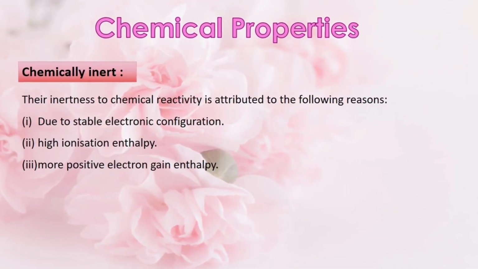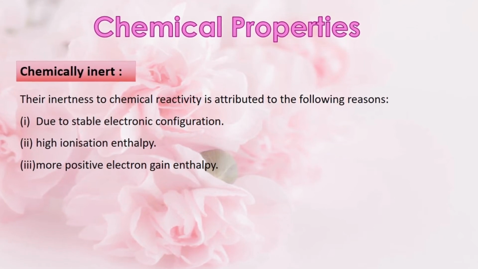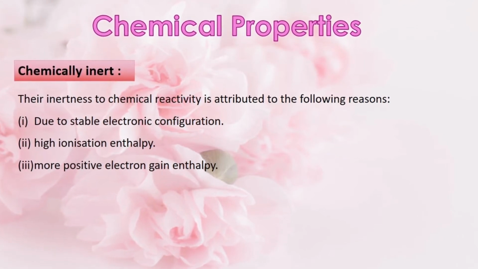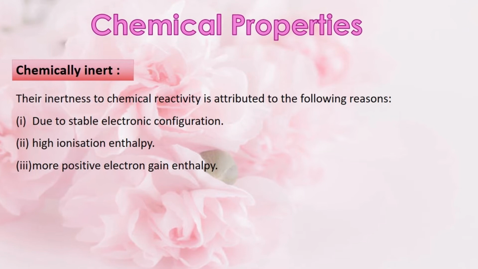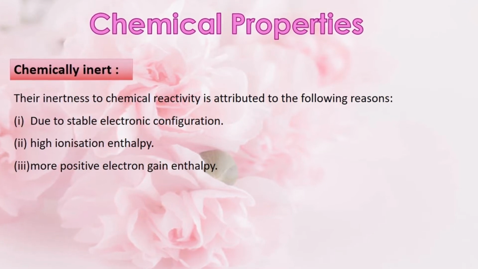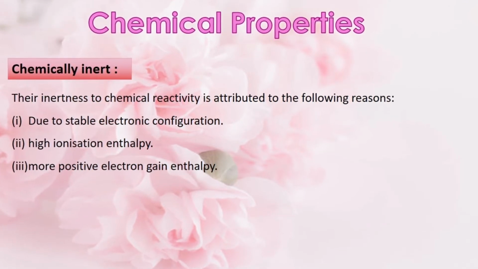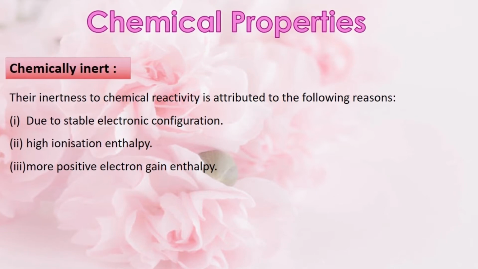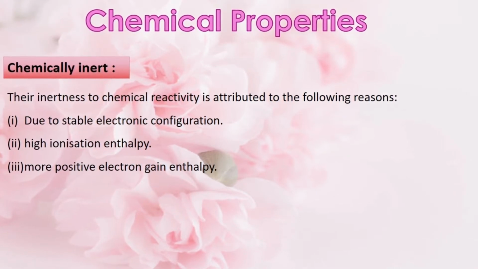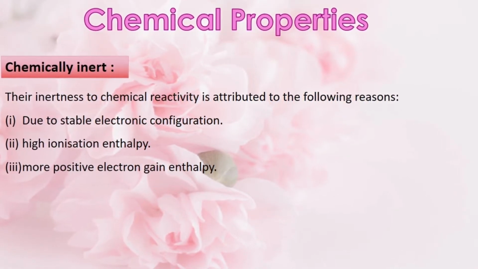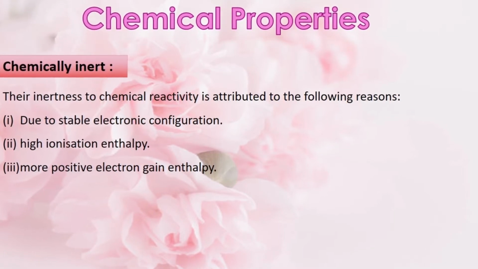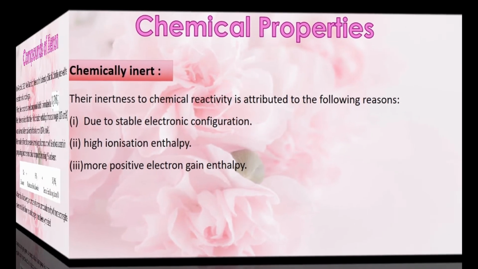Let's now discuss chemical properties of group 18 elements. As we all know, group 18 elements are chemically inert. This is because of their stable electronic configuration, very high ionization enthalpy and more positive electron gain enthalpy.